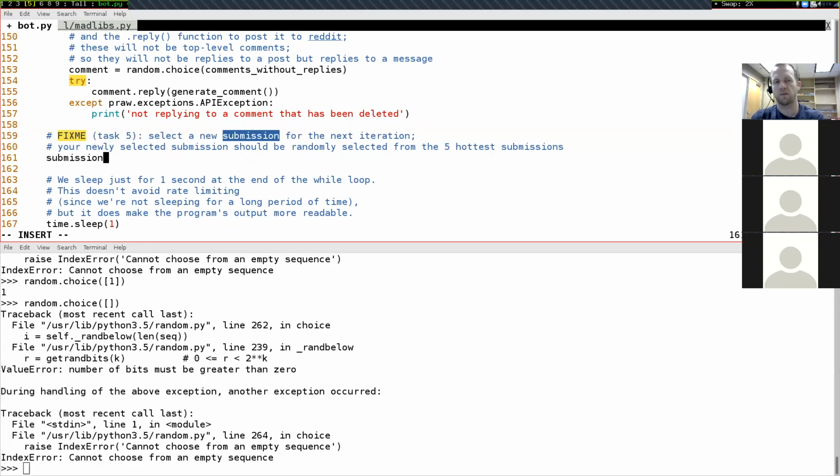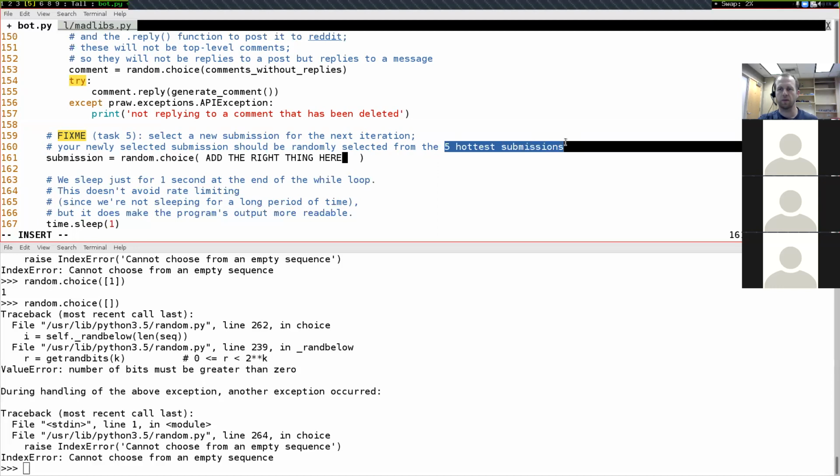It'll look something like submission equals random.choice, and then inside of here is what you're going to have to add. So I'll say just add the right thing here, and this right thing here is going to be whatever you need to do to get the 5 hottest submissions from the bot town subreddit. So that's another thing that we looked at in class. It's in the documentation in the quick start area, but you'll have to reference that documentation and put that right here, and it'll give you a new submission for next time.